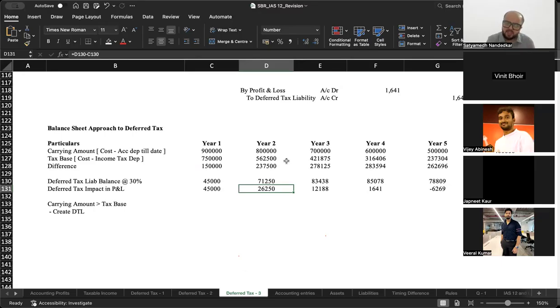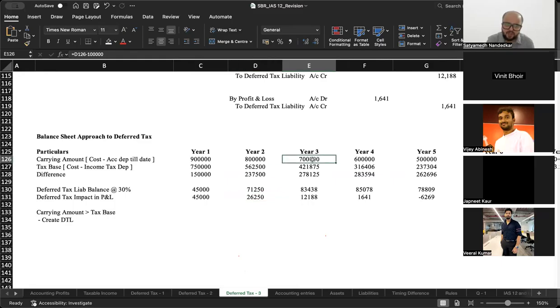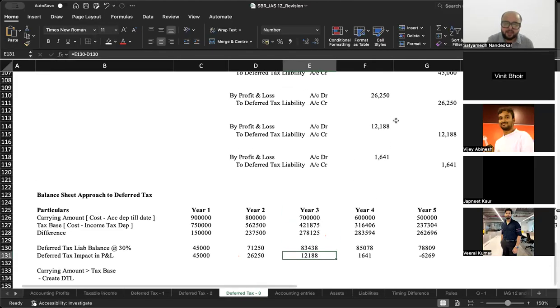books of accounts. Year 3 में भी देखो, the difference between carrying amount and tax base widened, it became 278,125. ठीक है, so on 278,125 at the rate of 30%, the liability balance in my books of accounts should have been 83,438. The actual balance is 71,250 last year. तो और कितना create करूं deferred tax liability? 12,188. Isn't that the entry that I have recorded already?